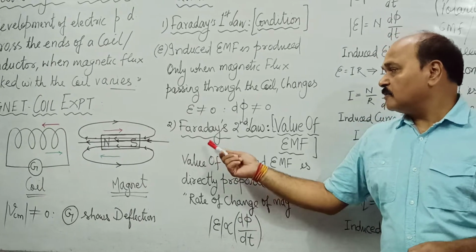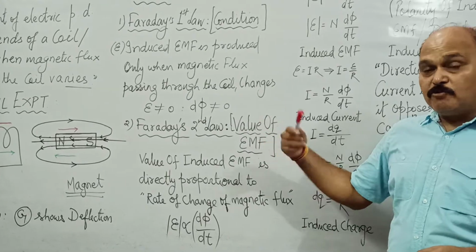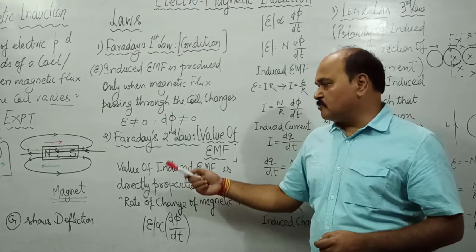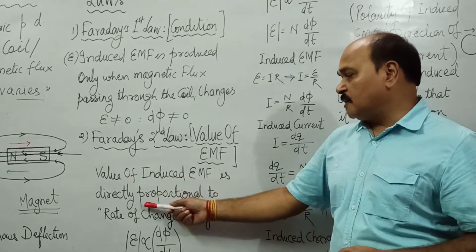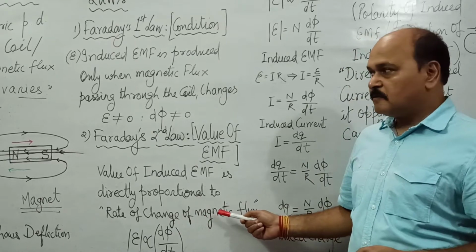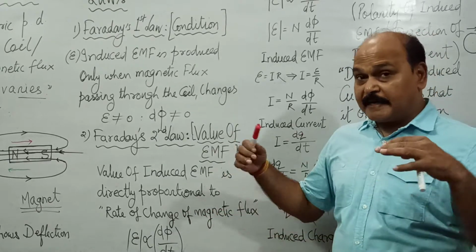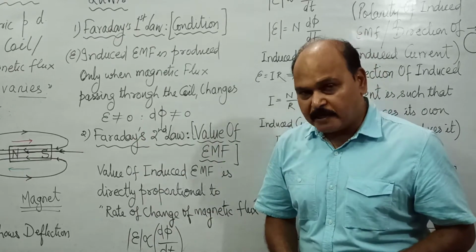Now Faraday's second law talks about the value of induced EMF. The value of induced EMF is directly proportional to the rate of change of magnetic flux. So if there is a greater rate of change of flux, induced EMF would be greater.